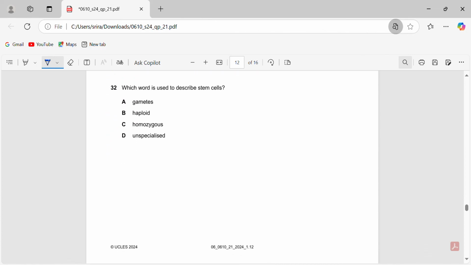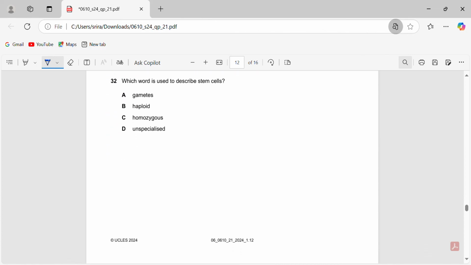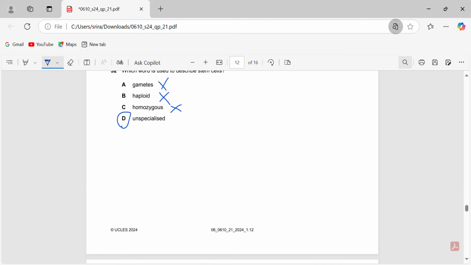32. Which word is used to describe stem cells? They're unspecialized. So 32D. Sorry guys, I'm going a bit fast. These answers are quite obvious. These kind of questions I can't really explain. It'll just be there in the portions you need to study. Stem cells are what differentiate and form specialized cells. So they're not gametes, they're not haploid, and they are not homozygous. They can differentiate, and they're unspecialized. They form specialized cells. 32D.